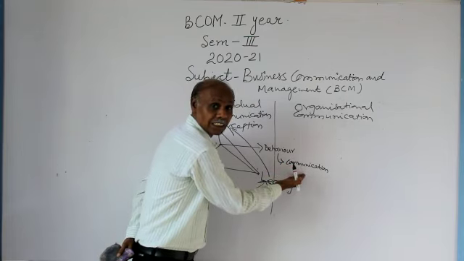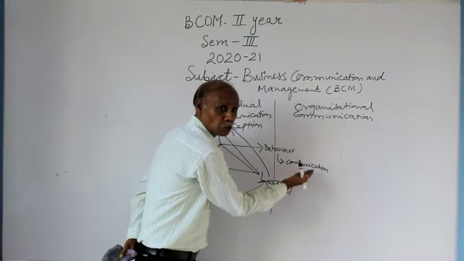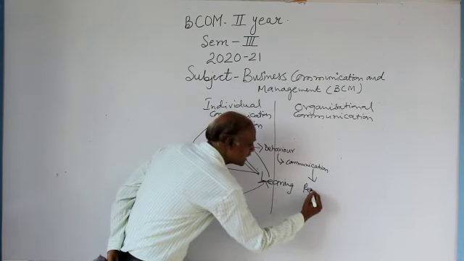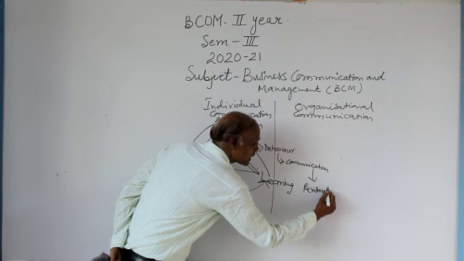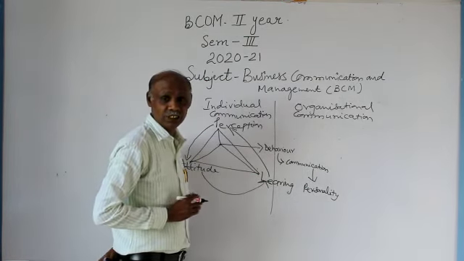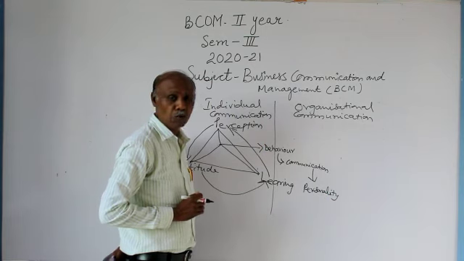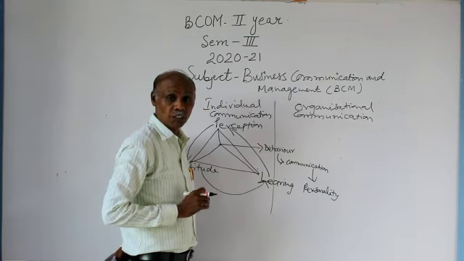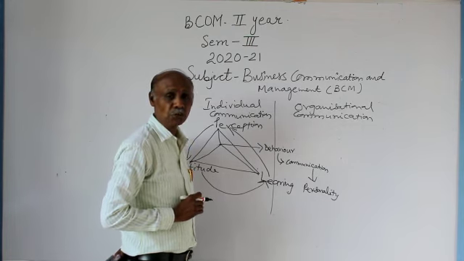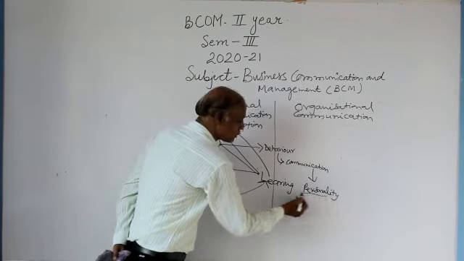Ultimately, what is the creation or output of this communication? The output of communication is called as personality. There is an image created among the others in the society of what you are, and what are the strengths and weaknesses of you. That is what your personality.